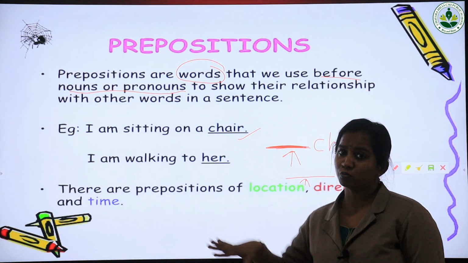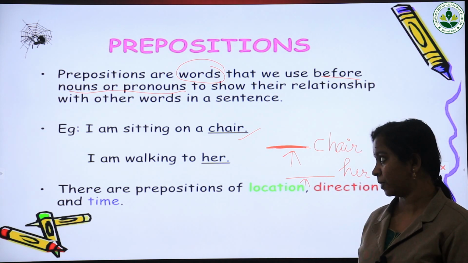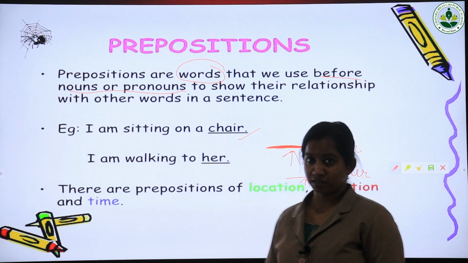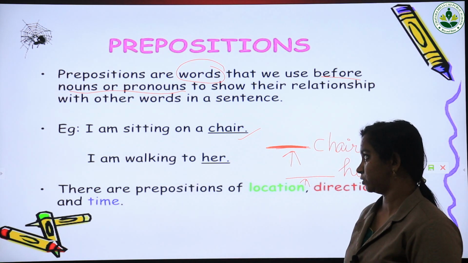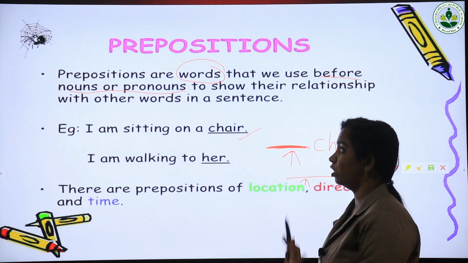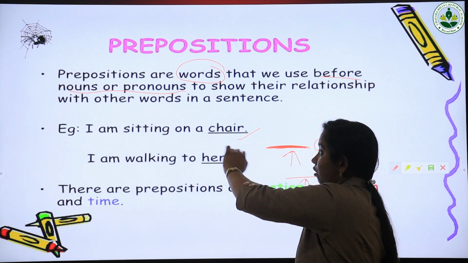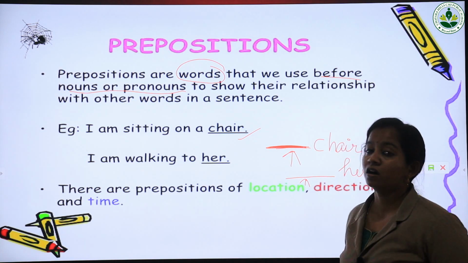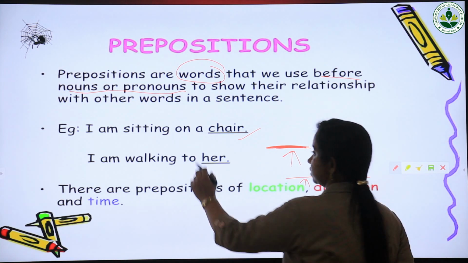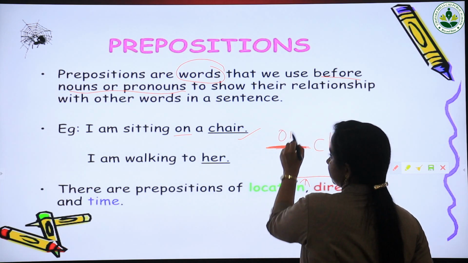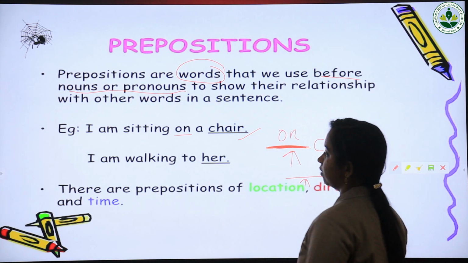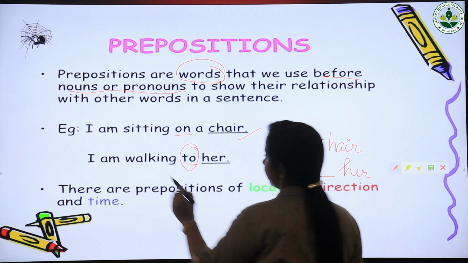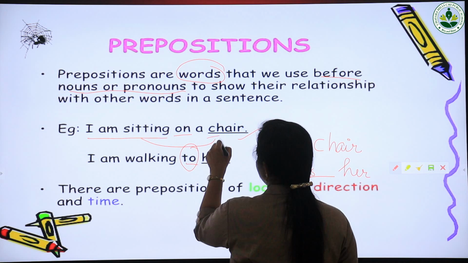In order to show the relationship of the noun with other words in a sentence, we use prepositions. So what is the preposition here? On. On is the preposition. Now here, I am walking to her. To is the preposition.